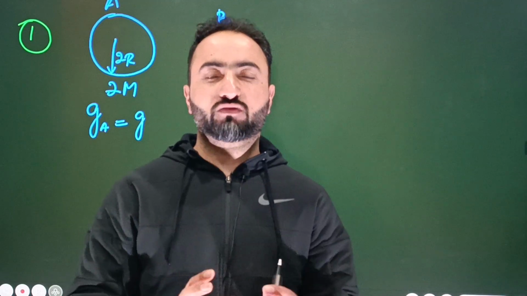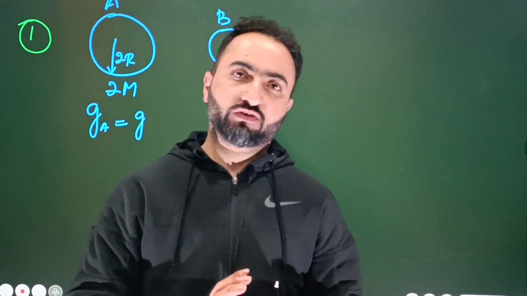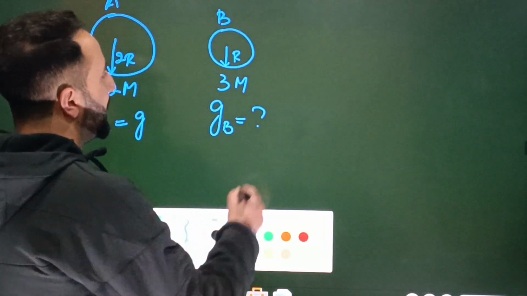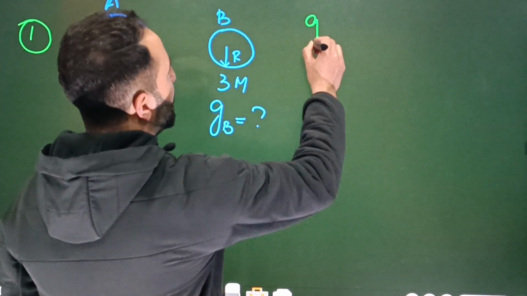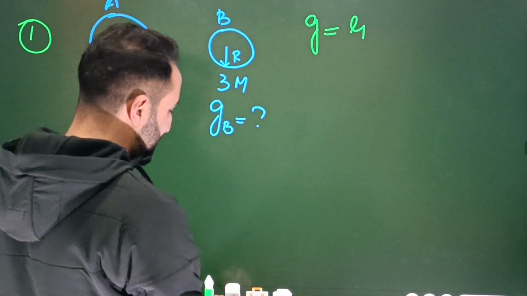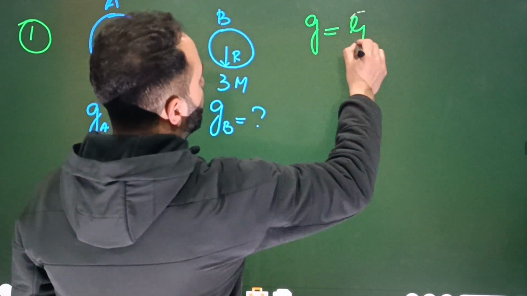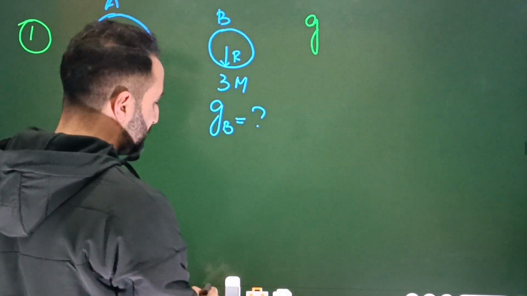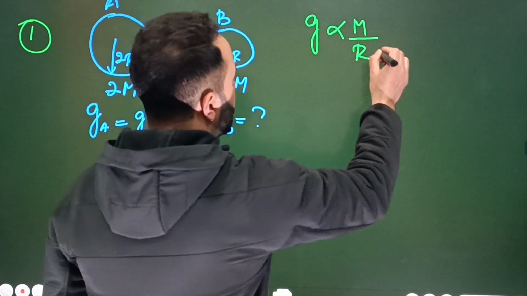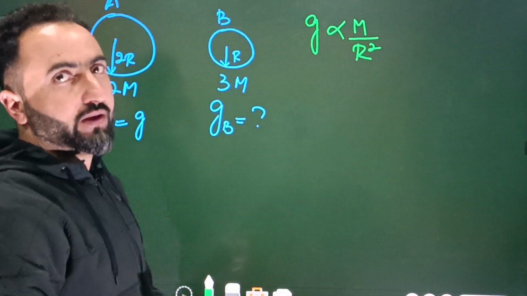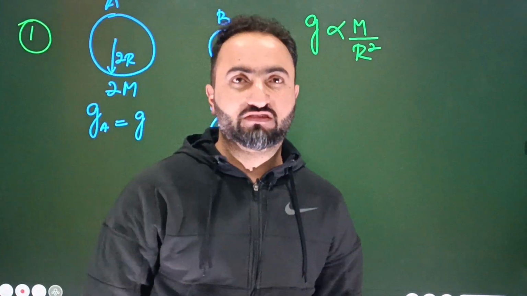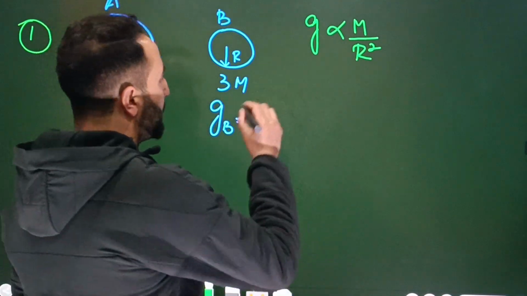So which is the equation you will be using? You will be using the first equation, because the first equation involves what? The mass and the radius. So g is equal to GM by r square. Or safely what you can write is this: g is proportional to M by r square. So directly proportional to the mass of the planet, inversely proportional to the square of the radius. So that means, what does that mean?